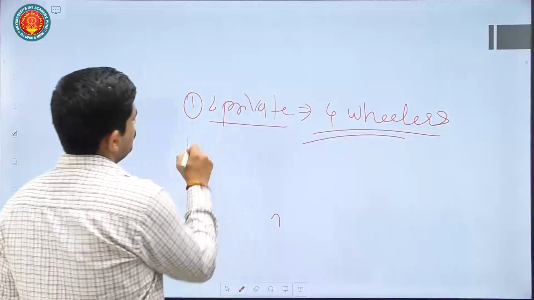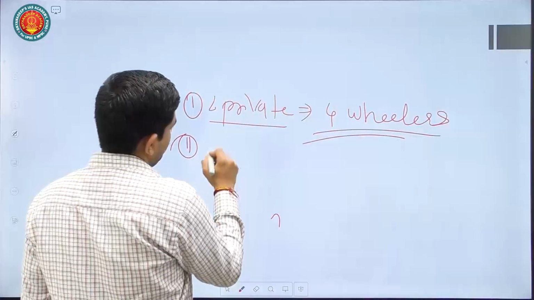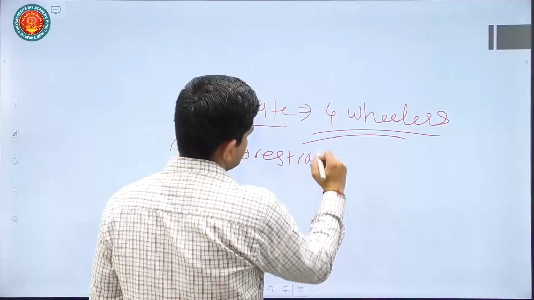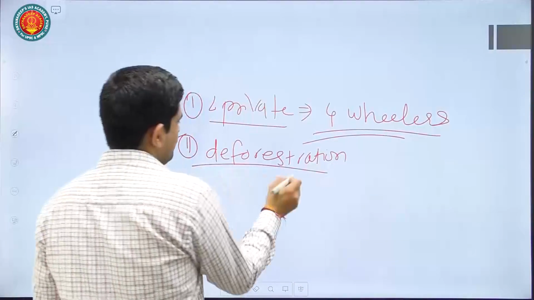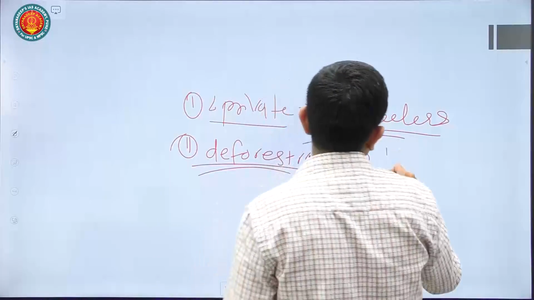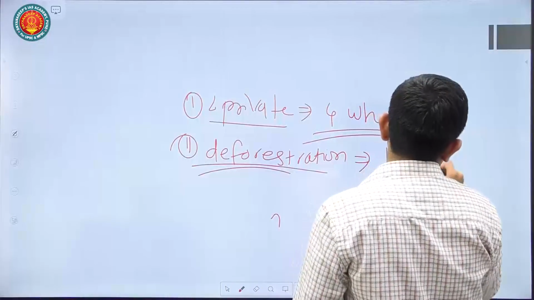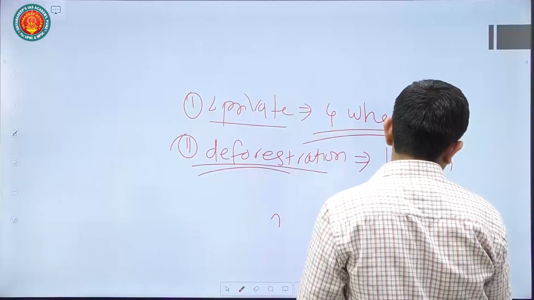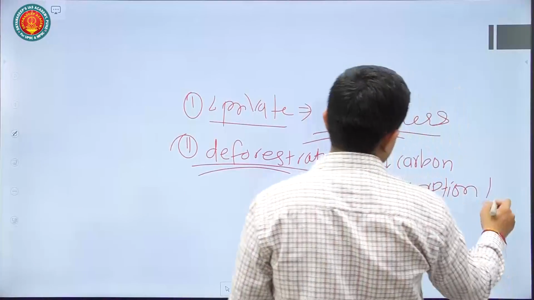Then another reason is deforestation that has already taken place because of various developmental projects that we are carrying out, and that deforestation has reduced the carbon absorbing capacity, or carbon sink, as we say. That has also been reduced.